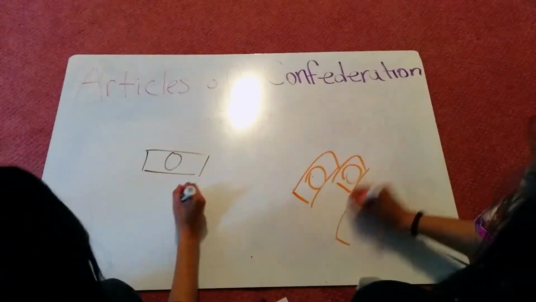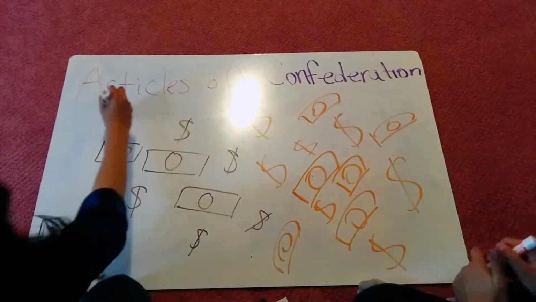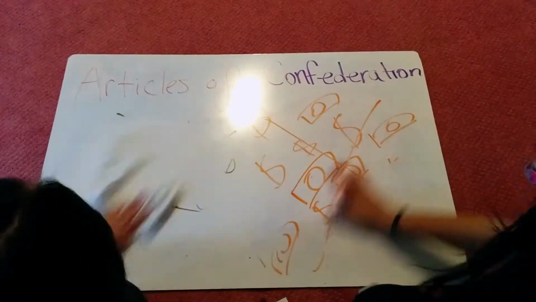5. Inflation. Too much money was being printed by all the states, and because of this, money became worthless due to the inflation.